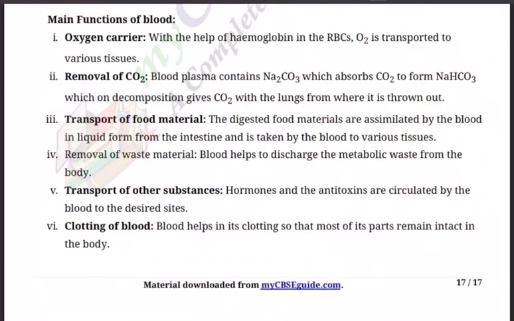List the main functions of blood in our body. Main functions of blood: oxygen carrier, removal of CO2, transport of food material, transport of other substances, and of course